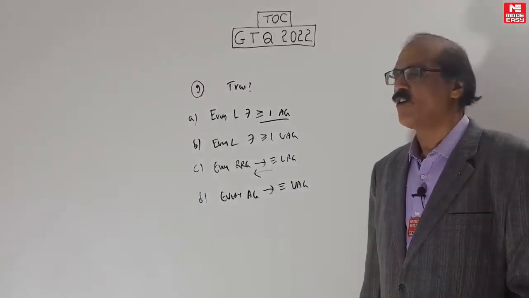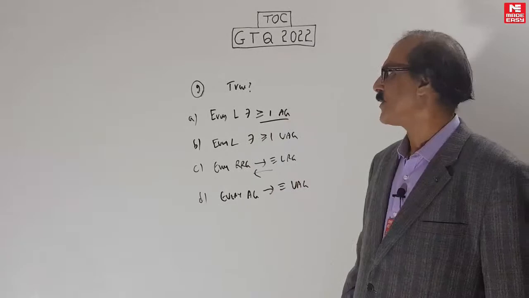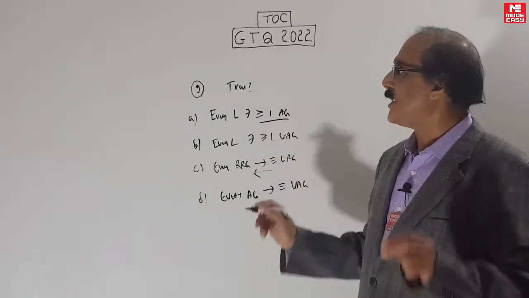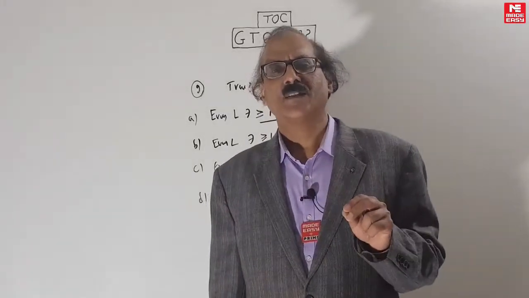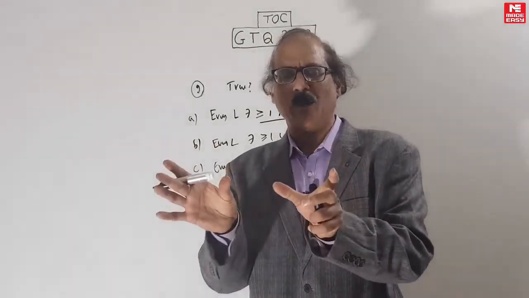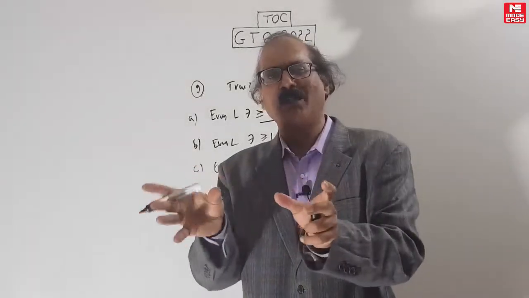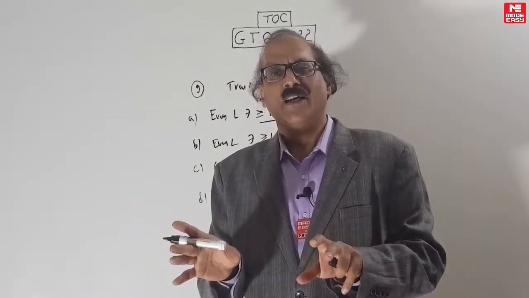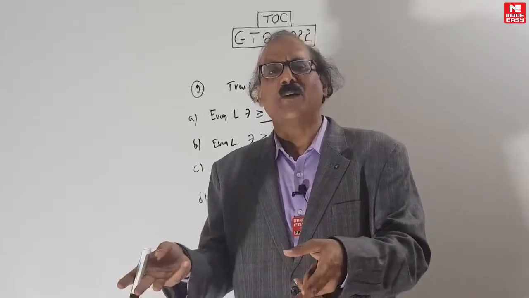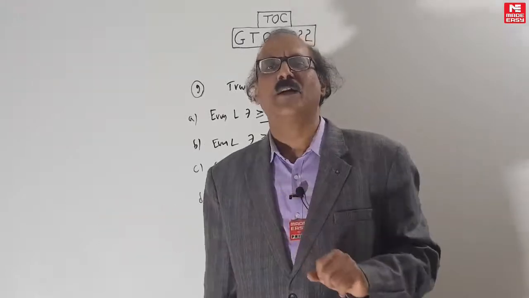These are facts that you have to be aware of. First, let's take them one by one. This is a slightly tricky one, the first one. Every language has at least one ambiguous grammar. Can you somehow introduce ambiguity if you want, by putting maybe 2 paths? Yes, you can, by putting 2 paths and generating some string. You can take any unambiguous grammar and make it ambiguous by simply adding one more path and creating a double derivation tree.